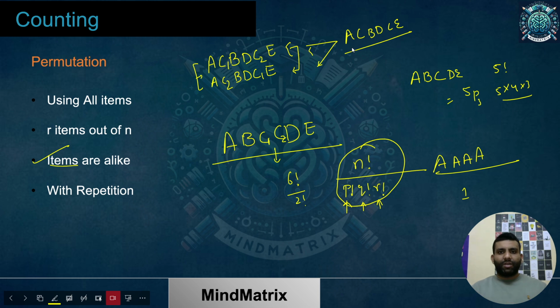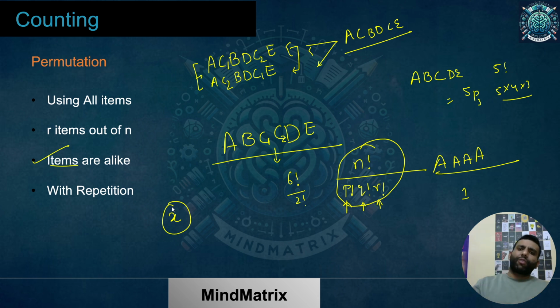The answer is quite simple. Let's say I don't know the number of ways I could arrange them; let the answer be X. Now I know that if these two C's were different, I could have arranged them among themselves. And if they were different, in total, how many arrangements could I have? It was 6 factorial.